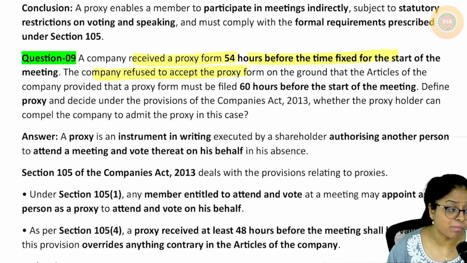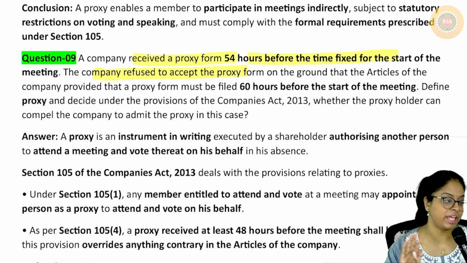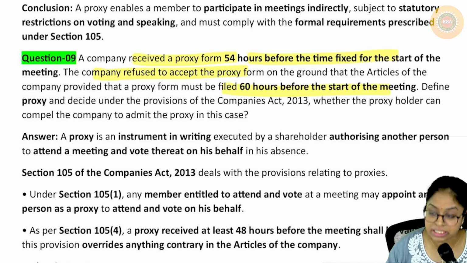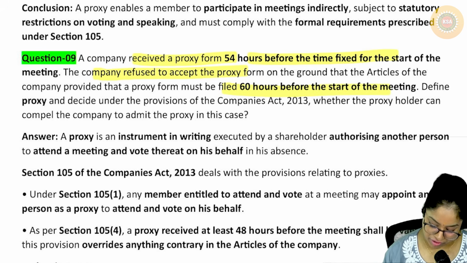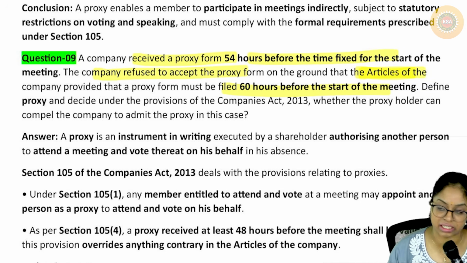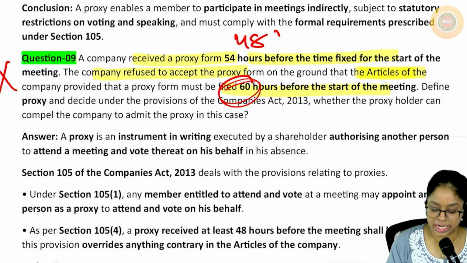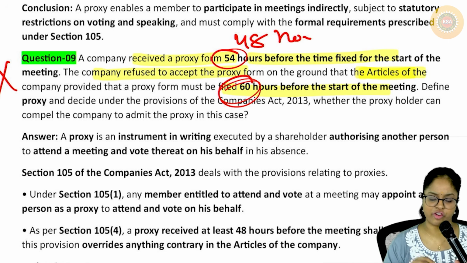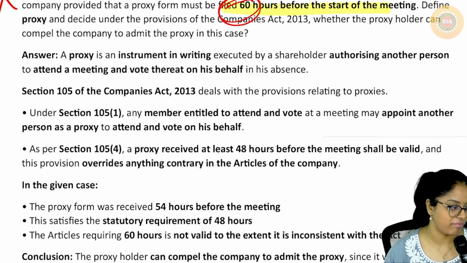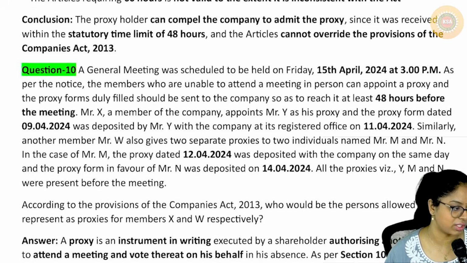54. The company refused to accept the proxy on the call, saying that 60 hours முன்னாடி கொடுத்துருக்கணும் as per our articles. Is this company's contention correct? No. ஏன்னா நீ articlesல என்ன வேணாலும் எழுதிக்கோ, 48 only we will consider. He has given before 54, so his proxy form is valid. Moving on to the next one.